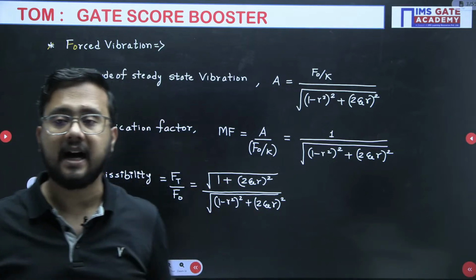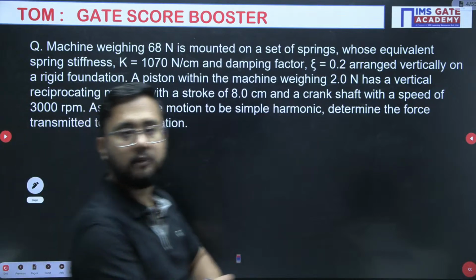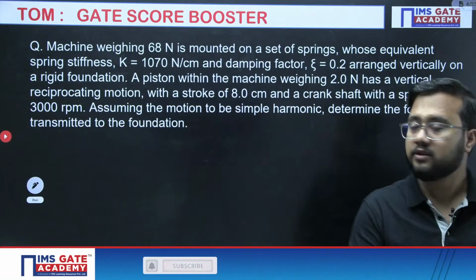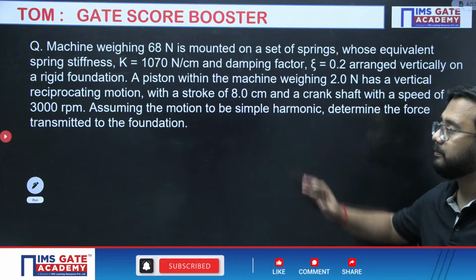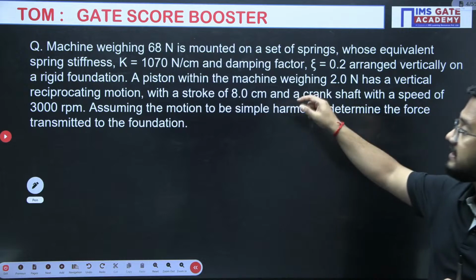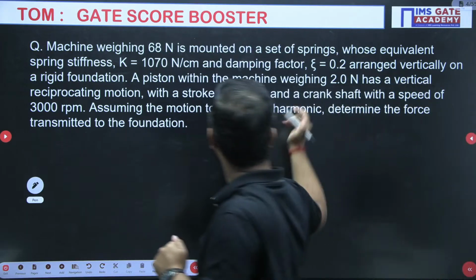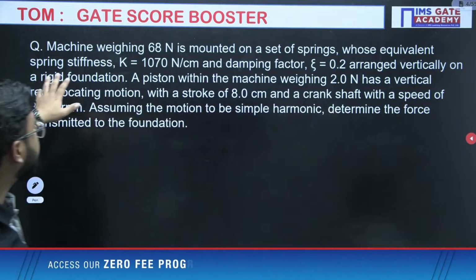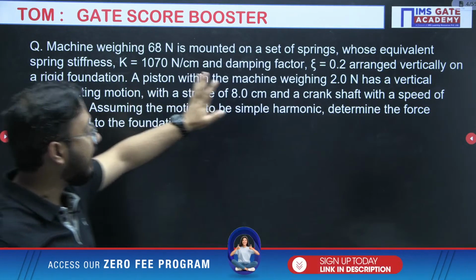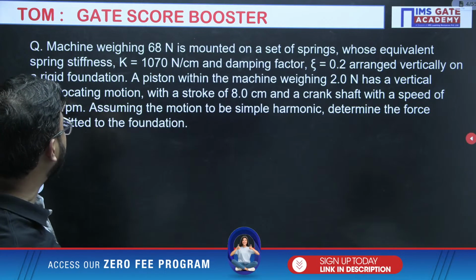Now let us start with the problem first of all, from the vibration topic itself, right? Everyone please read the question. There is a machine having a weight of 68 Newton mounted on a set of springs, whose equivalent spring stiffness K value is also given, damping factor also given, and arranged vertically on a rigid foundation.